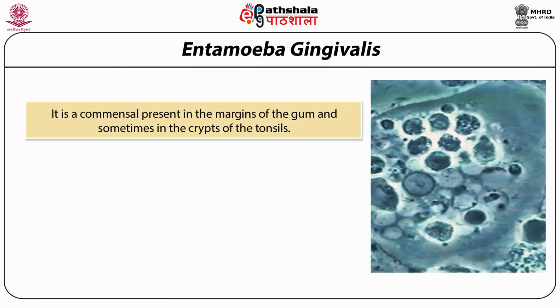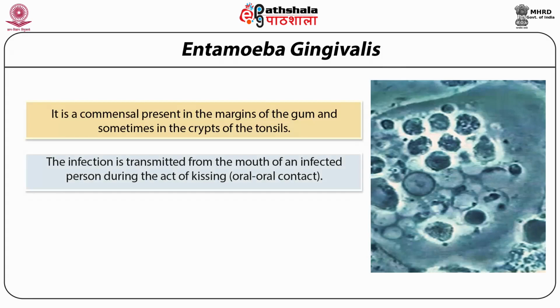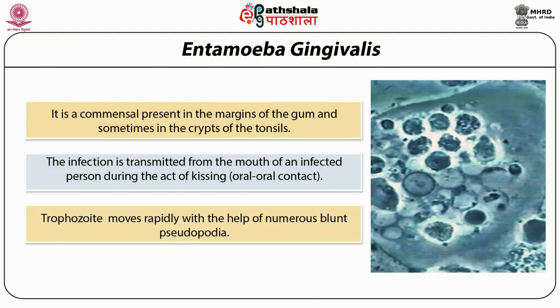It is a commensal, present in the margins of the gums and sometimes in the crypts of the tonsils. The infection is transmitted from the mouth of an infected person during the act of kissing, that is, oral contact. Trophozoite moves rapidly with the help of numerous blunt pseudopodia.